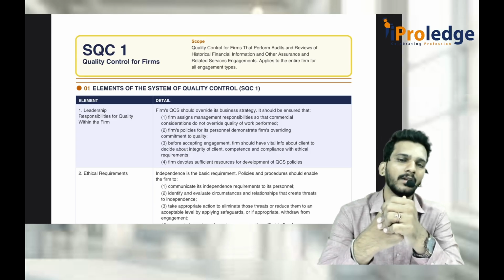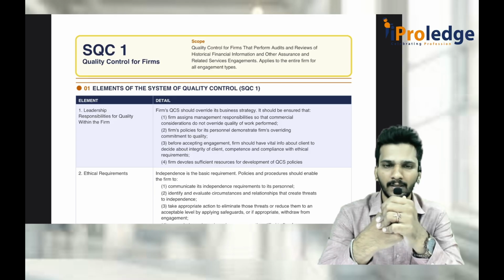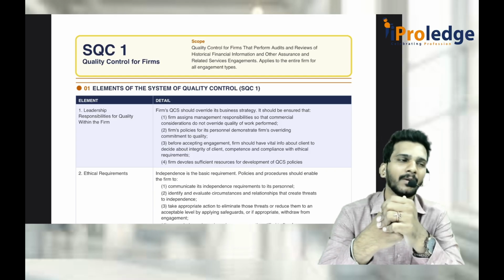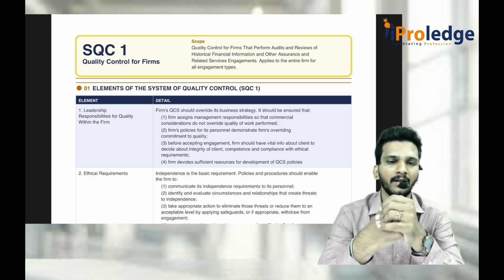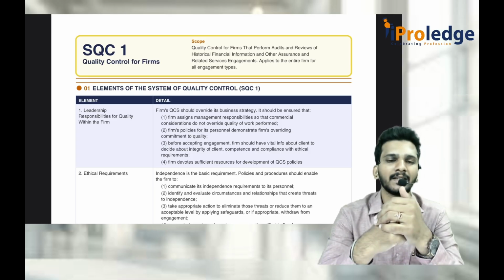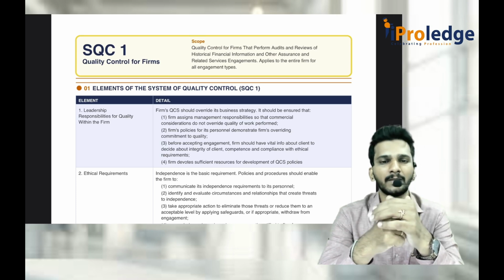If you do any work, as well as within the firm, how do you appoint, how do you recruit, how do you remove somebody, how do you give the compensation, how do you accept the client, how do you monitor the team, do you have a sufficient team or not, you have to take care of everything in SQC1. So for our discussion, first we will discuss SQC1 fully, then we'll go into SA 220 just for comparison purpose.